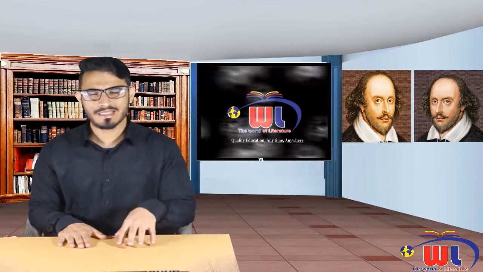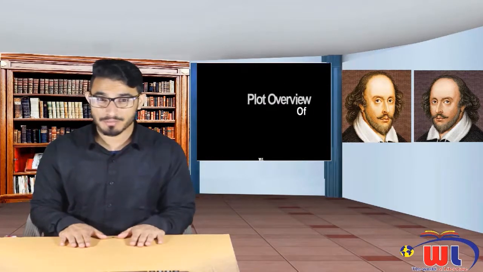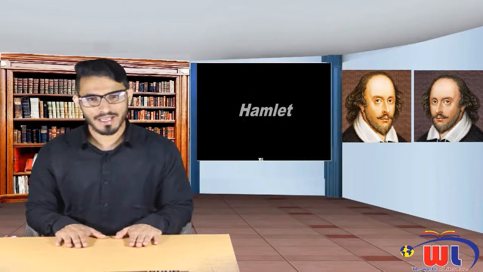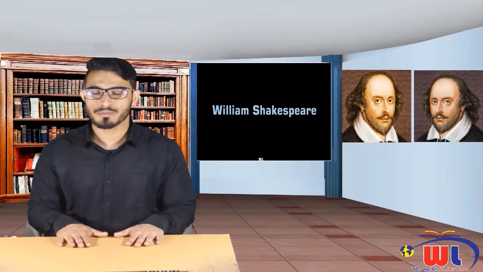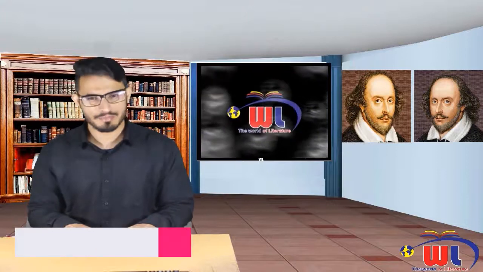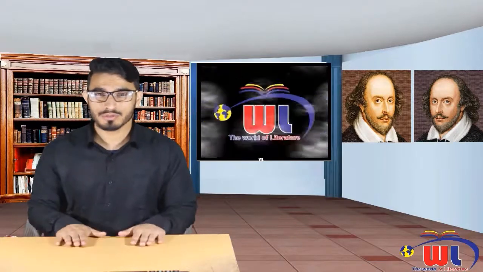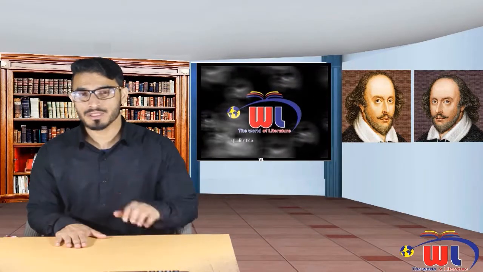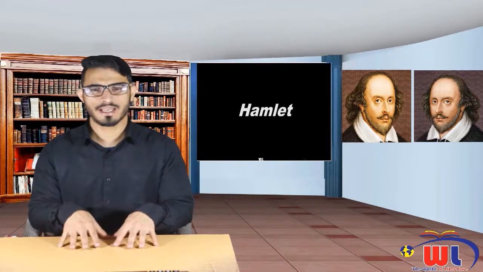Then, since the queen and king fail to decipher the real causes of Hamlet's madness, they call upon Rosencrantz and Guildenstern, who are friends of Hamlet. They want them to spend some time with Hamlet, and since they are friends of Hamlet, they may find the reason for his madness. They come there, and both king and queen inform them about the state of Hamlet, and order them to spend some time with Hamlet and tell them if they find any clues of the reason for Hamlet's madness. Later, Rosencrantz and Guildenstern come up and meet Hamlet.